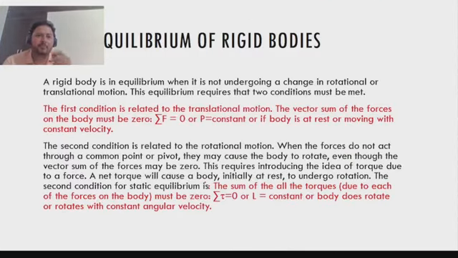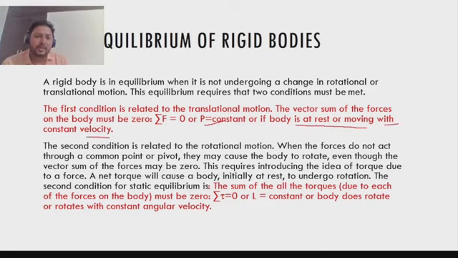Next is equilibrium of rigid bodies. A body is said to be in rotational as well as translational equilibrium, or complete equilibrium, if it does not undergo any kind of motion. For example, a body is said to be in translational equilibrium if the net force acting on the body is 0, or we can say if the force is 0, it means linear momentum is constant. That means the body is at rest or moving with constant velocity.